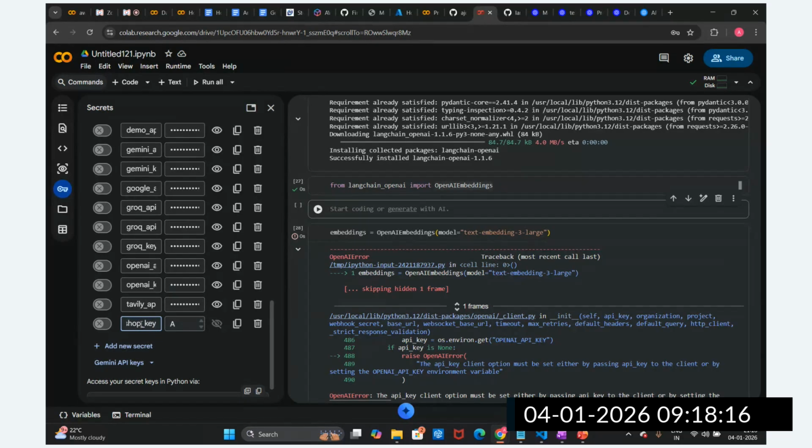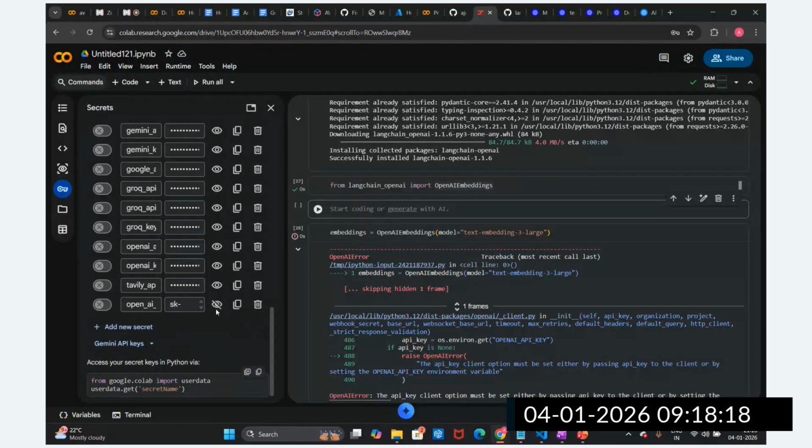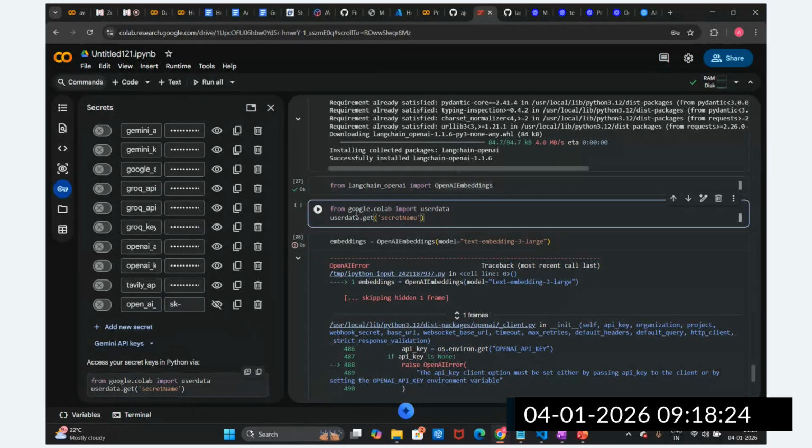Now I am going to set up this key here. I store this. Now I'm going to set it up in the environment. I need to give the name of this key, and then I'm going to store this name as well, OPENAI_API_KEY equal to this one. This is how I'm going to load this key.